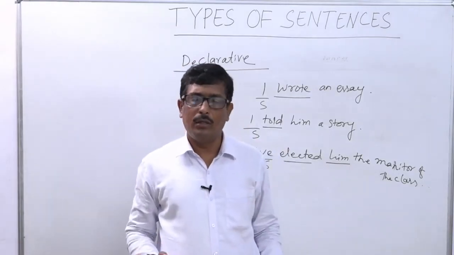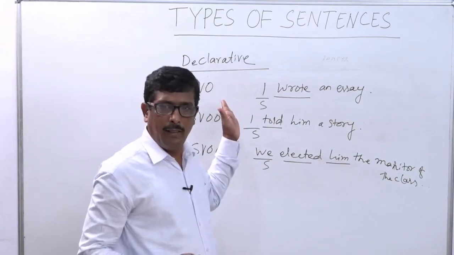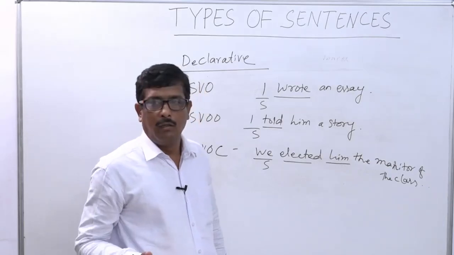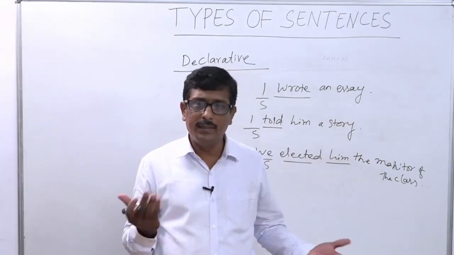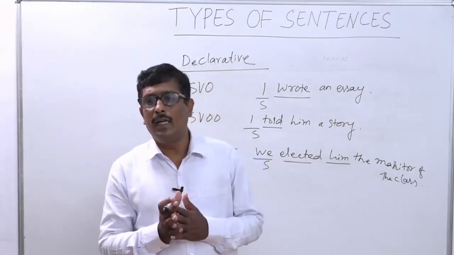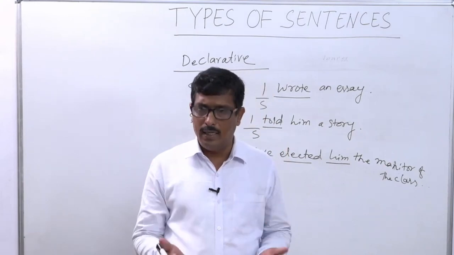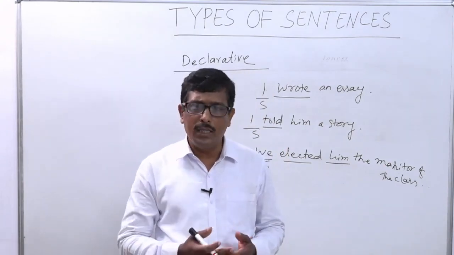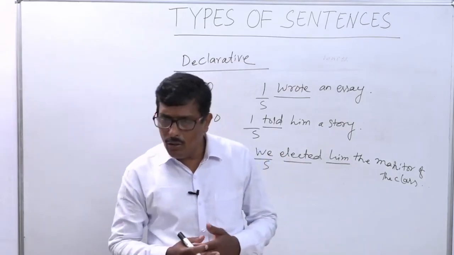Okay, have you understood the different kinds of declarative sentences? Then we will discuss how we can change them. We have already discussed what an interrogative sentence is. Very simple. A sentence that asks a question is called an interrogative sentence. Interrogative sentences are of two kinds: yes-no interrogative and WH interrogative.